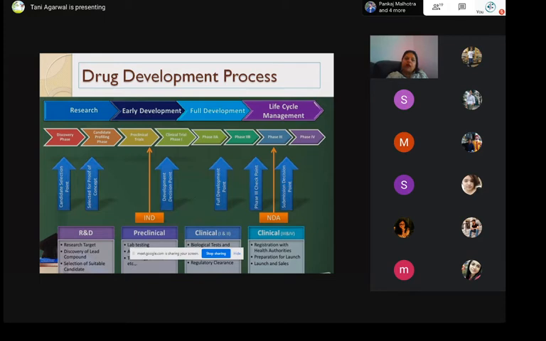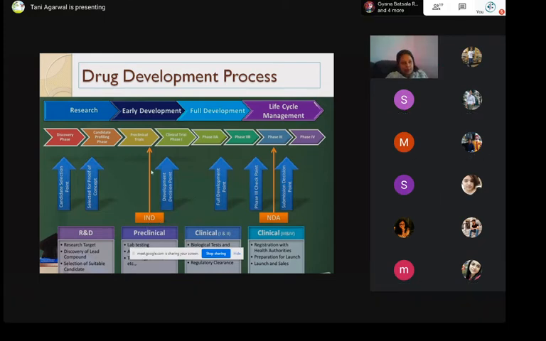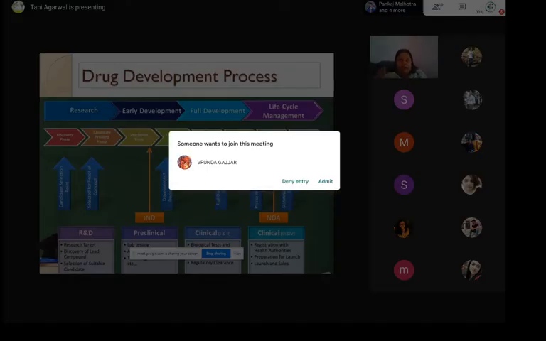So, after you file for IND and that gets approved, you get the permission to start the clinical trials. Phase 1, you always start with phase 1. There is also phase 0 just before this. We will talk about that also. And then there is the development and there is a decision point. So when you conduct the phase 1, you get a fair idea of whether your drug is going to be